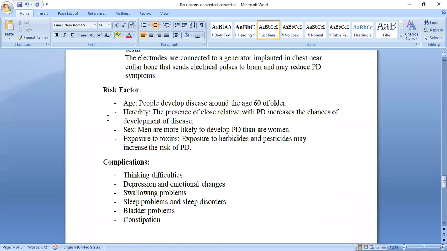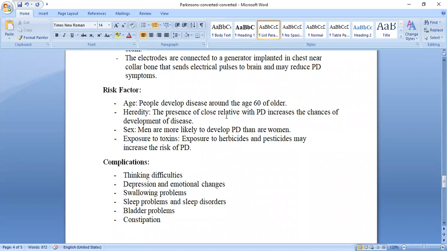Now, what are the risk factors? Age, heredity, sex, exposure to toxins. Age: if people develop the disease around the age of 60 or beyond, 60, 70 and above, then there is a risk. Why? Because of the slow sluggish movement, akinesia and rigidity, there are chances of falling down and fracturing the bone. That is why it is a risk.